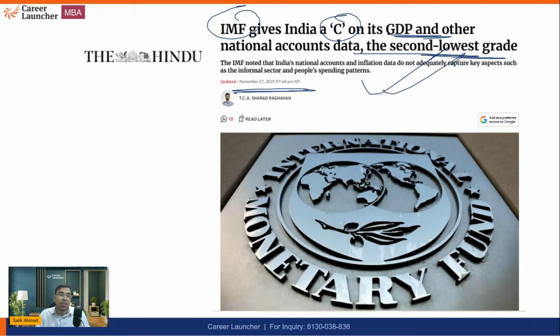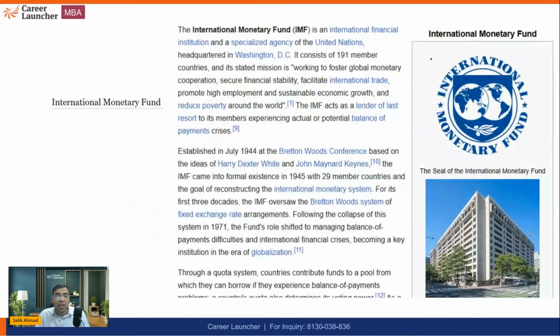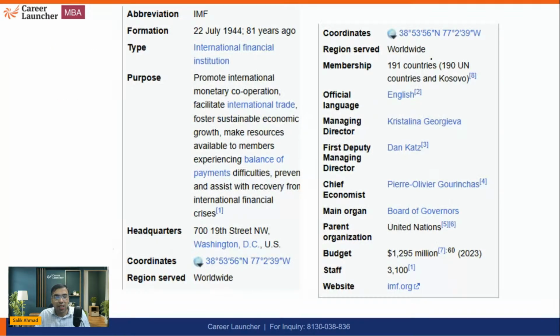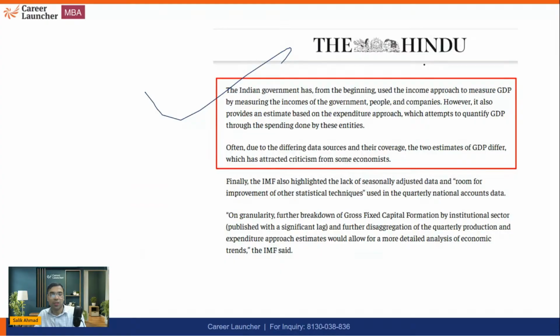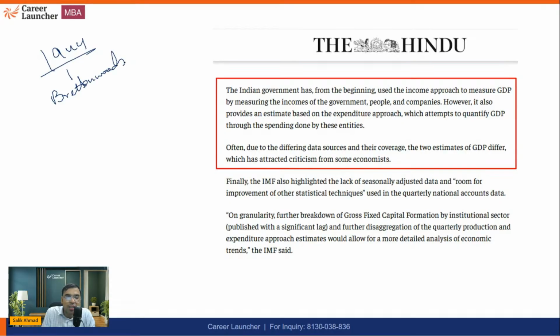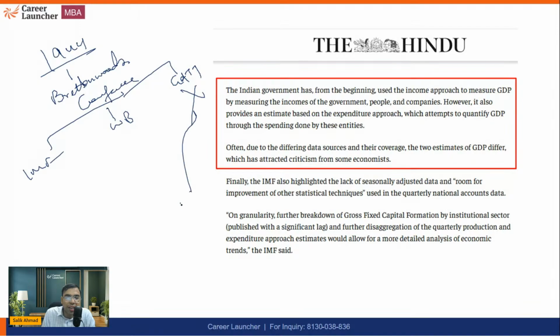That's why the IMF is a very prominent institution, and there's a very famous question that was asked in the MBA exam, and that's what we are going to discuss. In 1944, the Bretton Woods Agreement happened. We have taken a class, you can search it, Bretton Woods Career Launcher. You search it, you will get that class. Bretton Woods Conference led to the establishment of IMF, World Bank, and GATT. This got failed and was later replaced with WTO. So that's why IMF and World Bank together are called Bretton Woods twins.